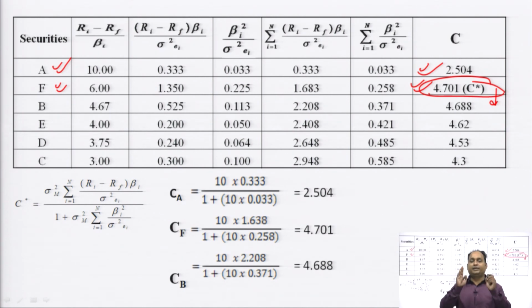It means it is quite clear we should include security A and security F in our portfolio. But now, the proportion of securities in our portfolio. Now, to calculate how much proportion of investment should be made in security A and how much proportion of investment should be made in security F.